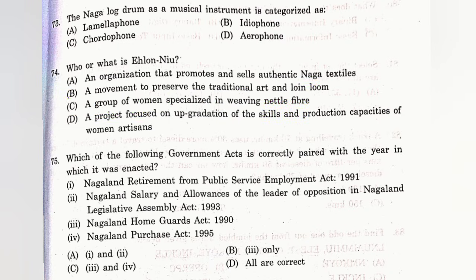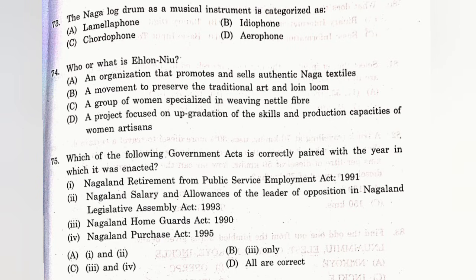Question number 75. Which of the following government acts is correctly paired with the year in which it was enacted? The first option is Nagaland Retirement from Public Service Employment Act, which was in 1991. The second option is Nagaland Salary and Allowances of the Leader of Opposition in Nagaland Legislative Assembly Act, which was in 1993. The third option is Nagaland Home Guard Act, which is in 1990. And the fourth option is Nagaland Purchase Act, which was 1995.